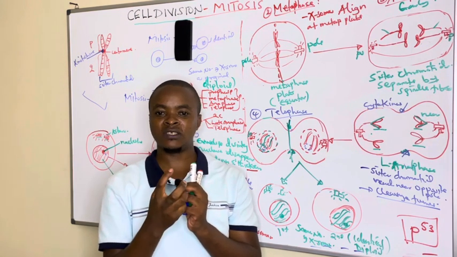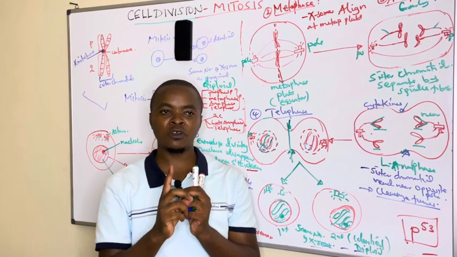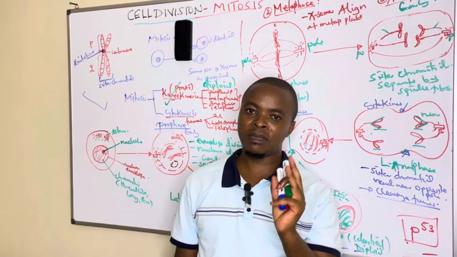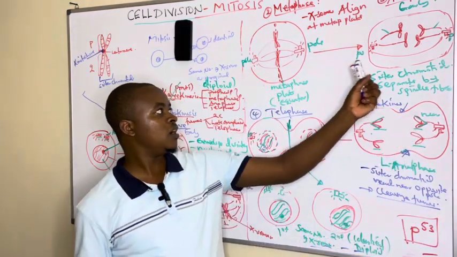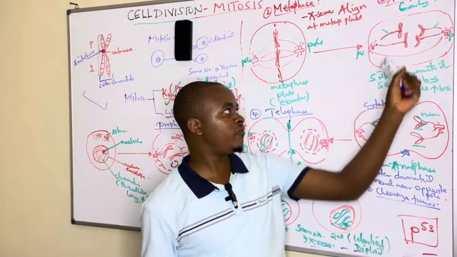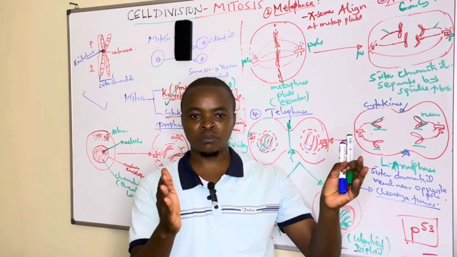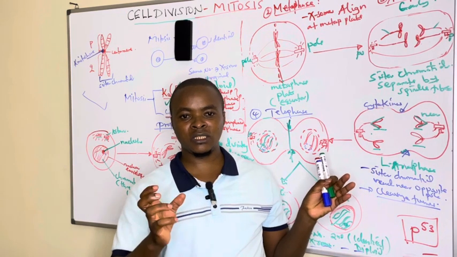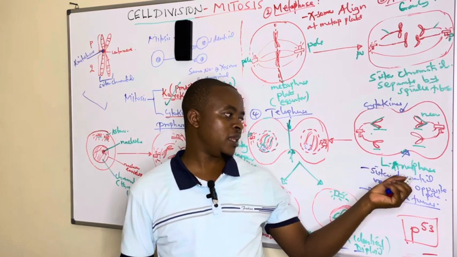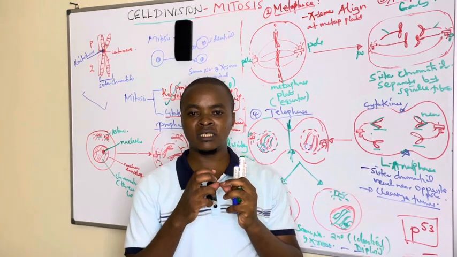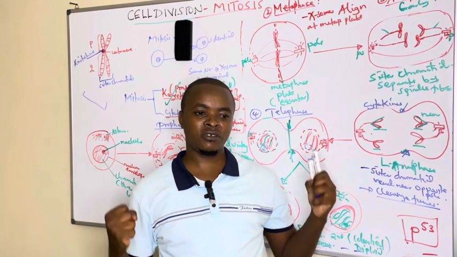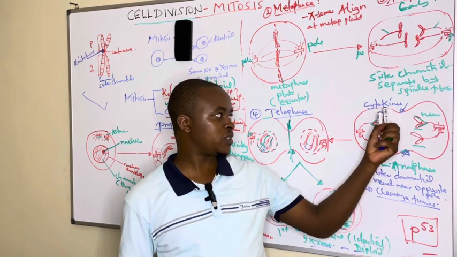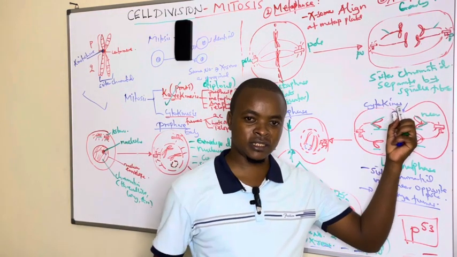Then we went into metaphase, where the major point is the aligning of the chromosomes at the metaphase plate, or what we call the equator of the spindle. And then we saw in anaphase the sister chromatids being pulled by the spindle fibers. They pull apart and separate towards the opposite poles, and by late anaphase, the sister chromatids form a V shape and reach near the opposite poles. There is also formation of the furrow, and that's why we say cytokinesis begins in late anaphase.